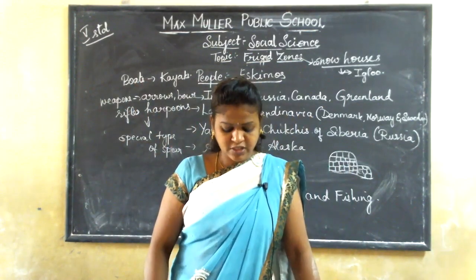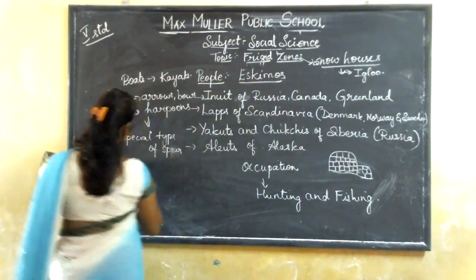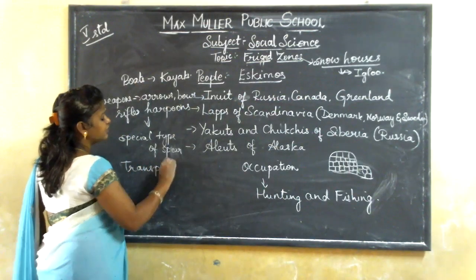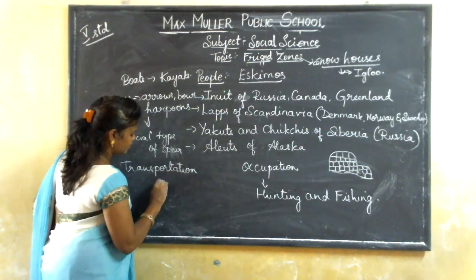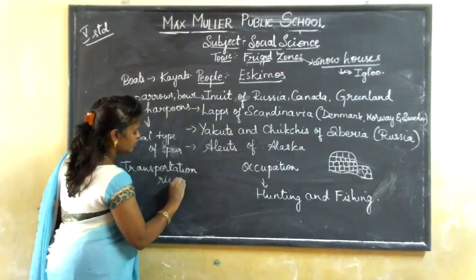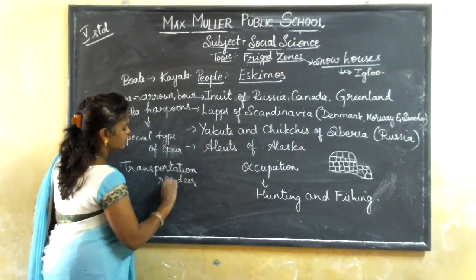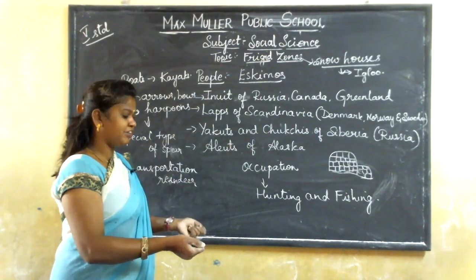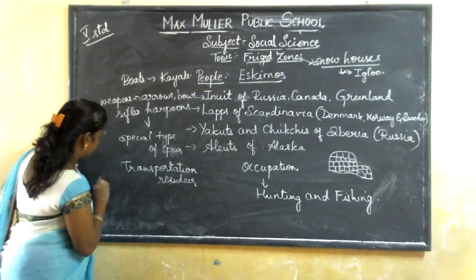They even use animals for transportation, to move from one place to another. For transportation, they use reindeer, by putting a rope on the reindeer and using sledges.